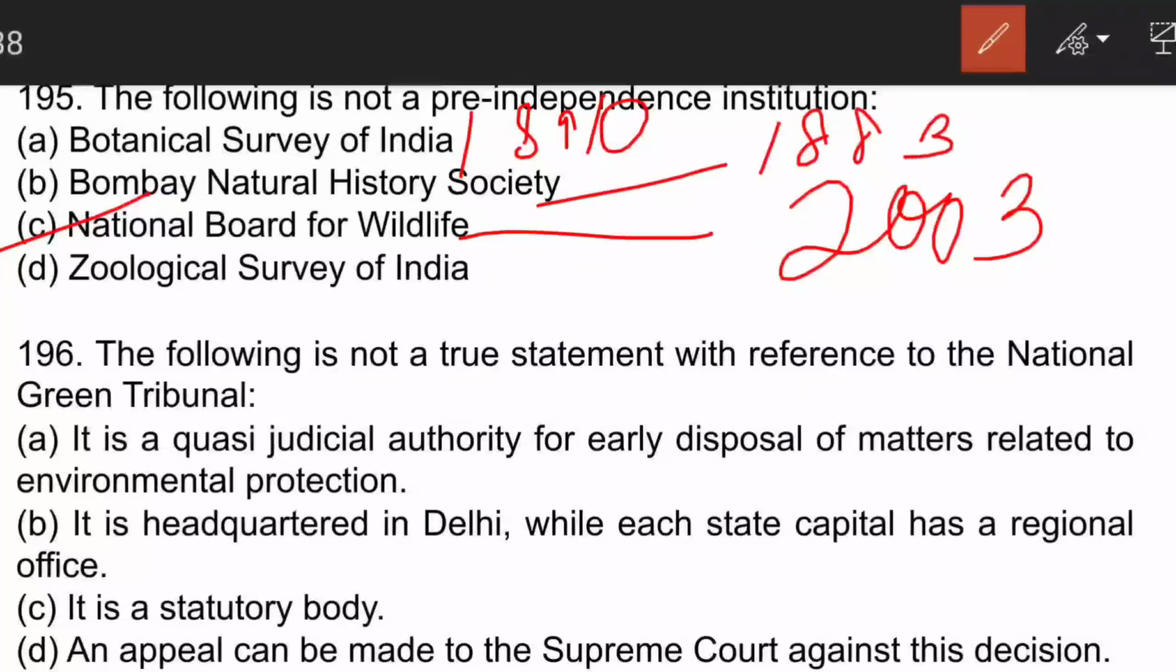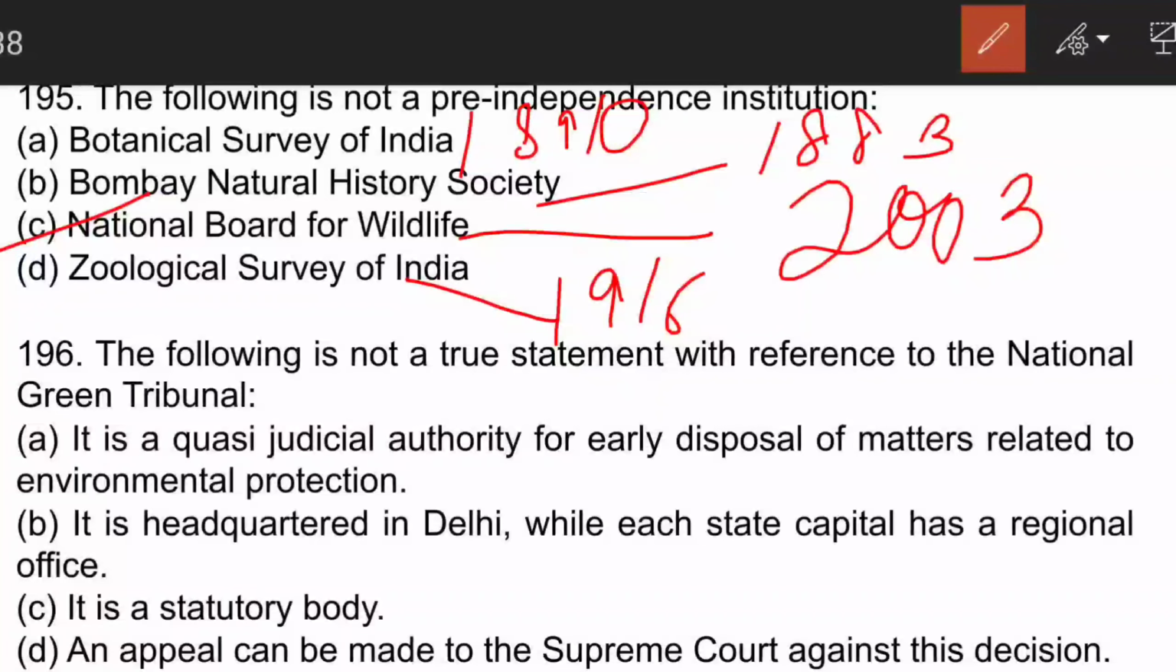1883. Zoological Survey of India was established in the year 1960. Another important act is the Wildlife Protection Act, which came in the year 1972. We have the Environment Protection Act, which came in the year 1986. So these years are very important to remember. It can also come in chronology, which was formed earlier, which was formed later.